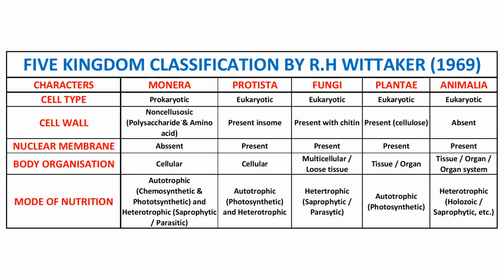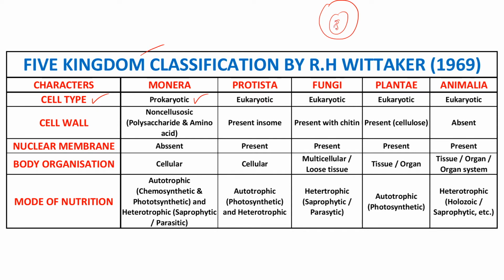Okay. First, let us take a few criteria or characteristics. What are the characteristics? First is the cell type. Cell type means the cell may be prokaryote or eukaryote. Monera contains all bacteria, and all organisms placed under the Monera are prokaryotes. From the Protista to the Animalia, all are eukaryotes. Eukaryotes are organisms that especially have a nucleus inside the cell. There is a nucleus.